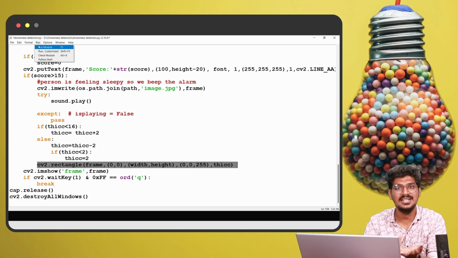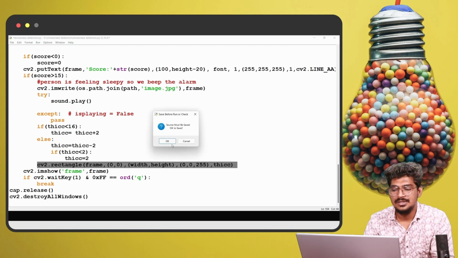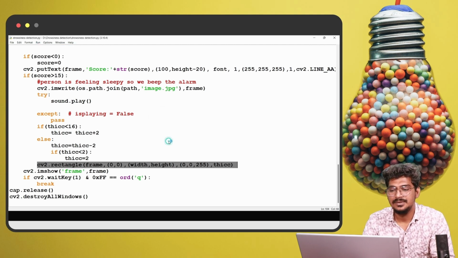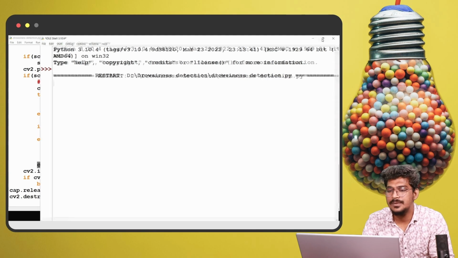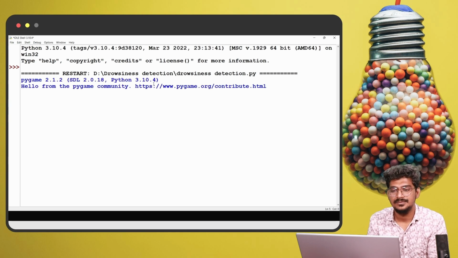So that is the reason maybe that it will not ring, because the OS is going to access playing the alarm, and I'm also taking the recording in the OS only. So that is the reason maybe it will not ring the alarm. Now I'm going to run this code. It is going to access the camera right now.